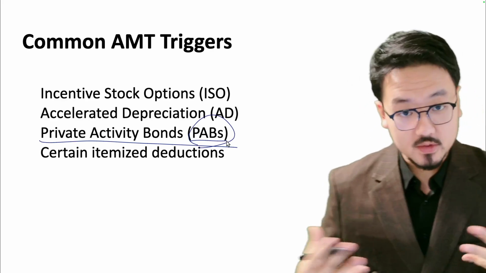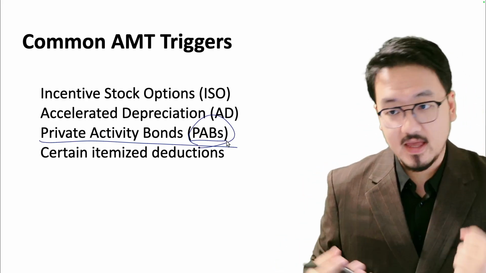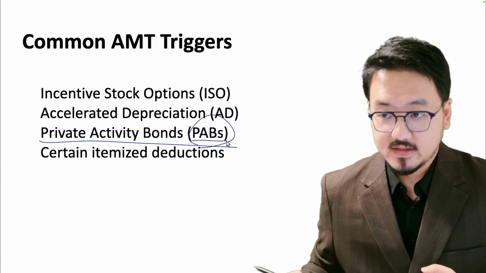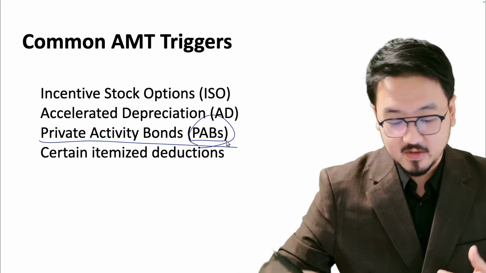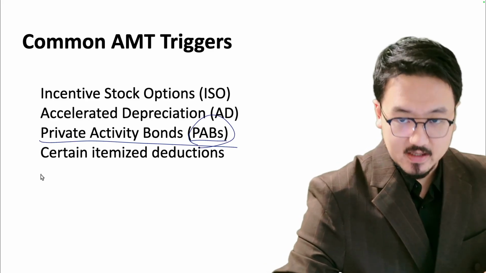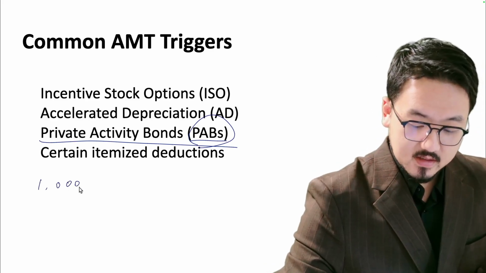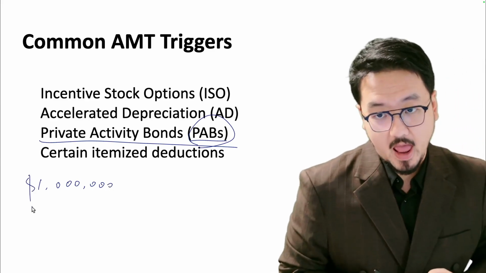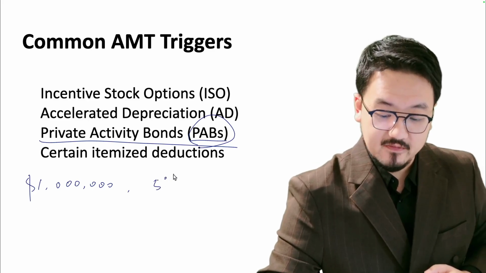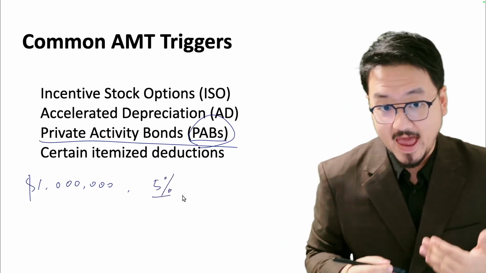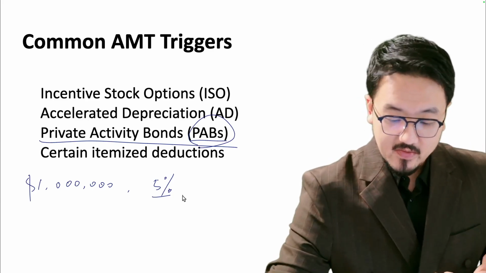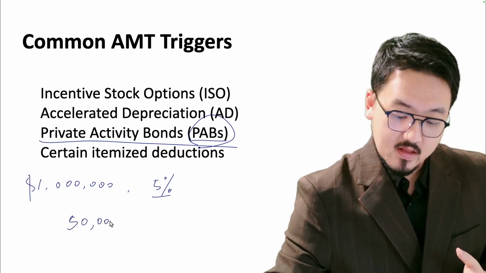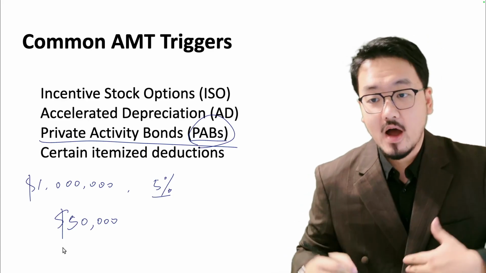Say you own certain companies or you invest in these PABs directly, and it's a bond. Let me give you some exact numbers here. For example, you invest $1 million in the PABs, and you get a rate of, say, 5%. Basically it's an annual interest rate, so that means per year you're going to get $50,000 of interest income.